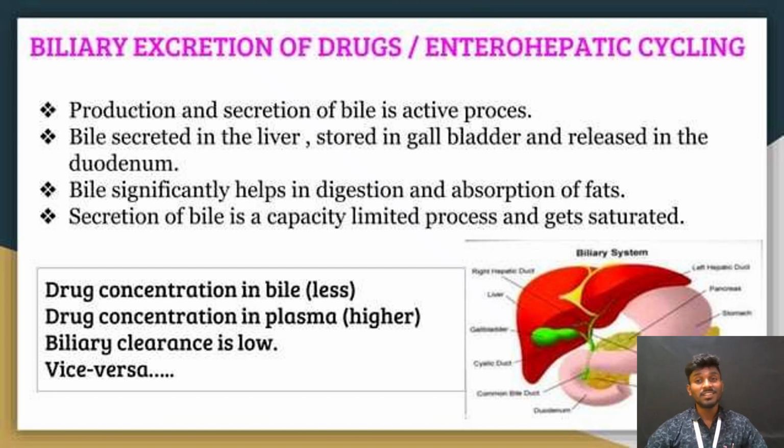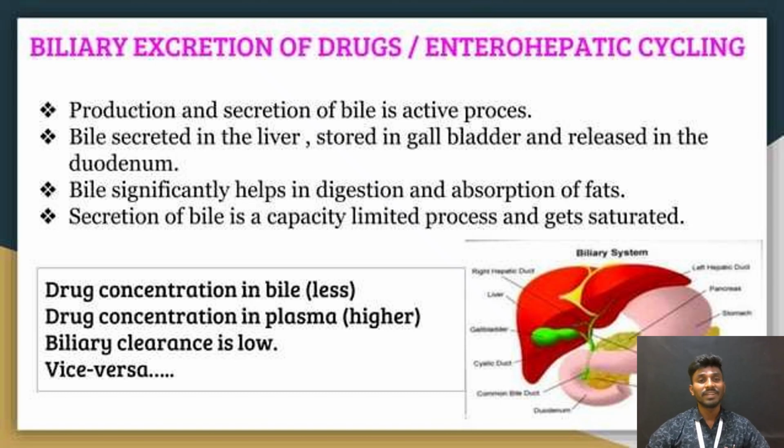The major non-renal route is biliary excretion of the drug, or the enterohepatic cycle. The production and secretion of bile is an active process. Bile is secreted in the liver, stored in the gallbladder and released into the duodenum. This is the process of biliary excretion of the drug.